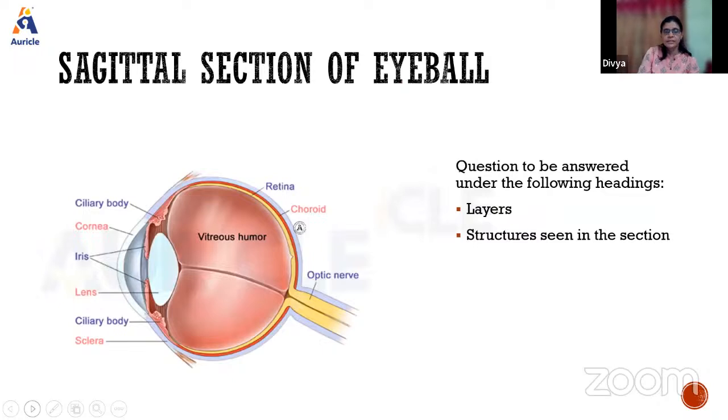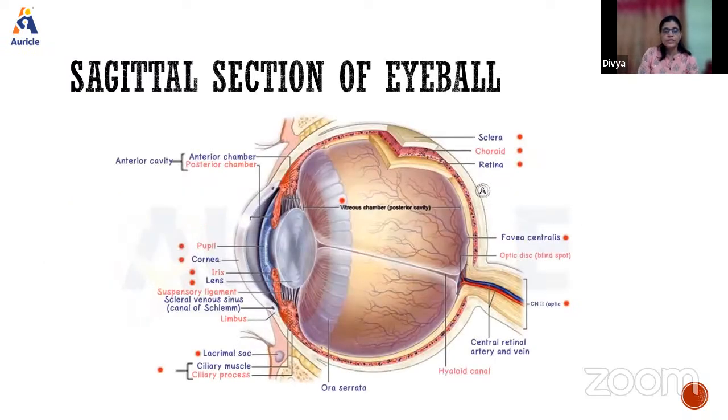Coming to the short answers. One question is asked as the sagittal section of the eyeball. Basically this is asked as to draw the diagram. So you draw the sagittal section of the eyeball and mention the structures. Mention all the 3 layers of the eyeball, and then you go from anterior to posterior, showing the cornea.